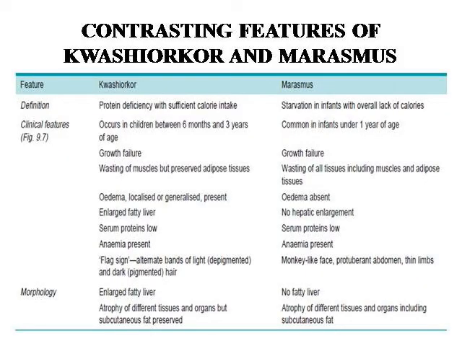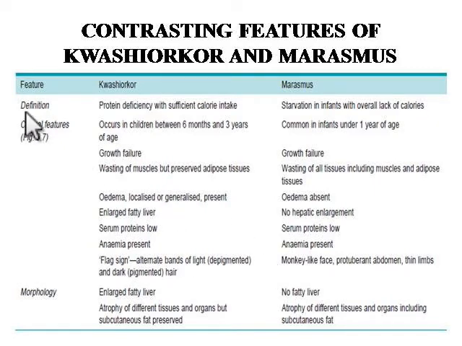Moving further, here we are trying to discuss the contrasting features of Kwashiorkor as well as marasmus. So how are we going to differentiate between these two conditions? We have given some features for the differentiating points, that are definition, how we define Kwashiorkor and how we define marasmus. Next, what are the clinical features in Kwashiorkor and marasmus, and what is the morphology we find in case of Kwashiorkor and in marasmus.